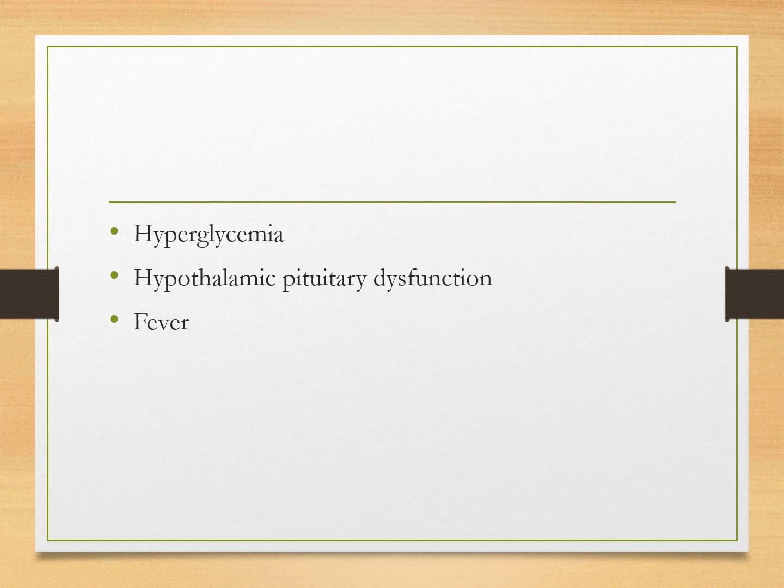Hypothalamic pituitary dysfunction can be there, and we have to monitor for a syndrome of inappropriate ADH secretion. Sometimes fever is there, and whenever the fever is there, you have to identify infectious and non-infectious causes. Non-infectious fever may be because of damage to the hypothalamic pituitary axis, and infectious causes, if present, should be vigorously treated.